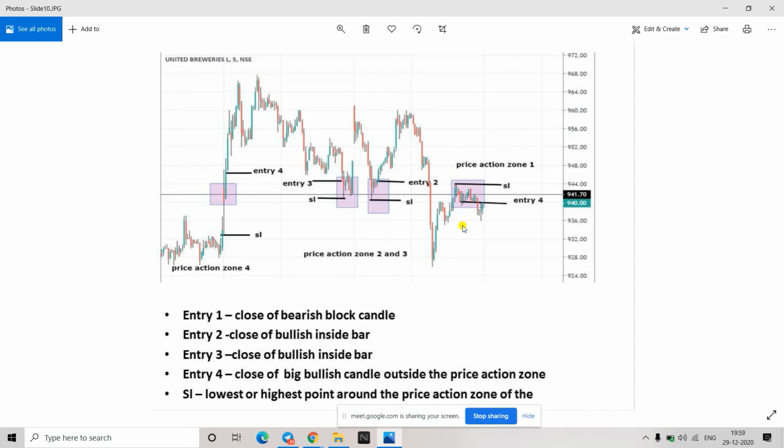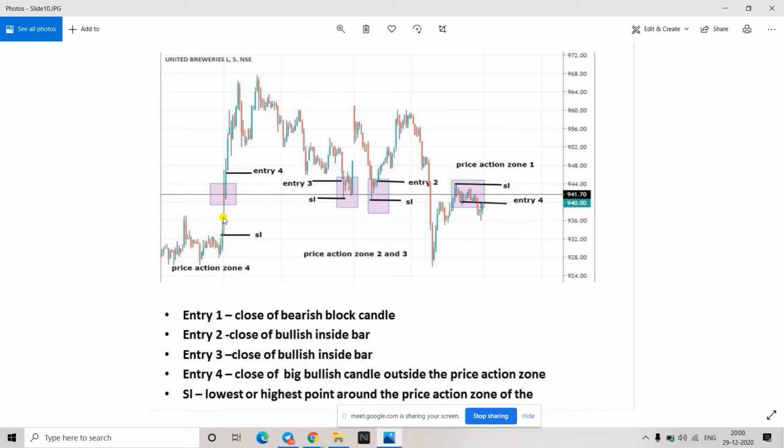Why is the stop loss this big in entry 4? See, I have told you, your stop loss should be around the low. Any candle's low should be your stop loss in this area. In this area, this big doji is formed, so that candle's low should be your stop loss. That is the safe stop loss.